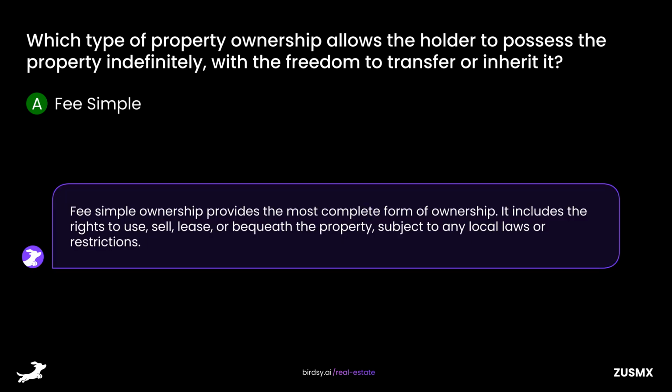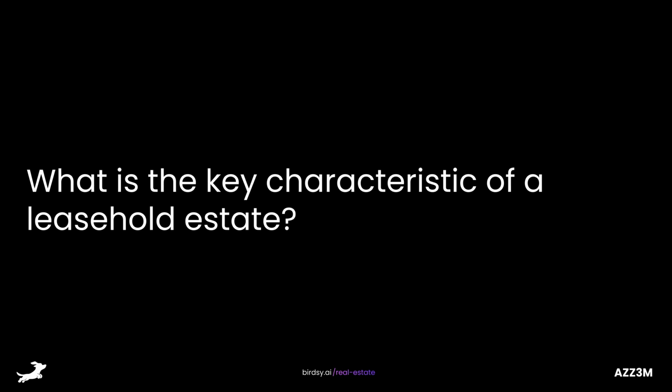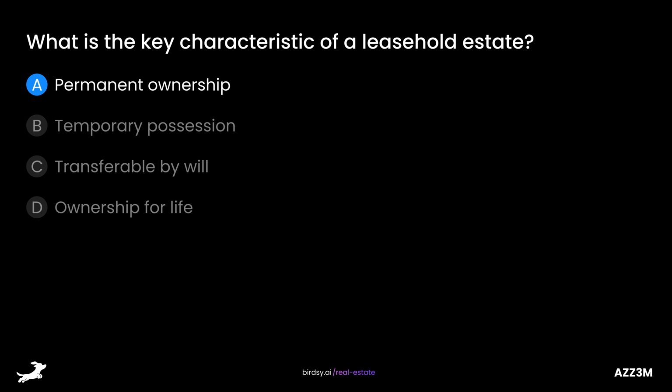Fee simple ownership provides the most complete form of ownership. It includes the rights to use, sell, lease, or bequeath the property, subject to any local laws or restrictions. What is the key characteristic of a leasehold estate? Is it A, permanent ownership, B, temporary possession, C, transferable by will, or D, ownership for life? The answer is B, temporary possession.